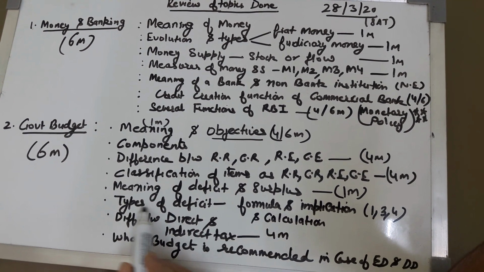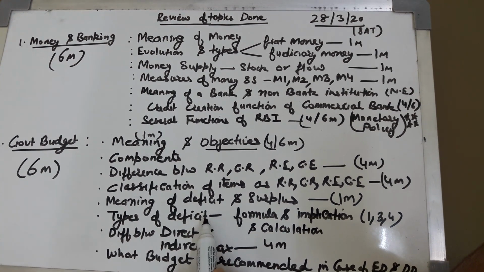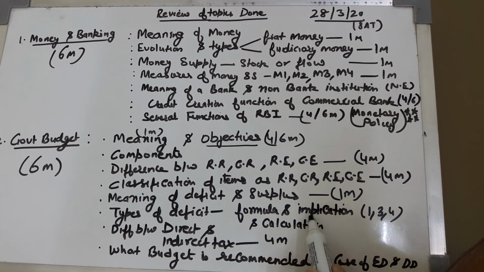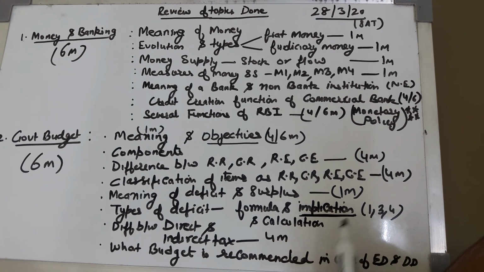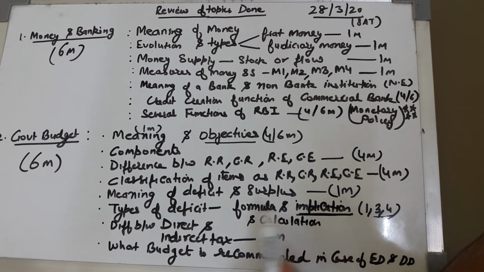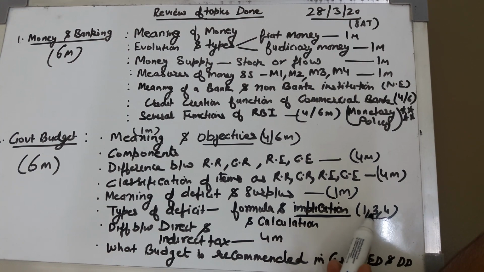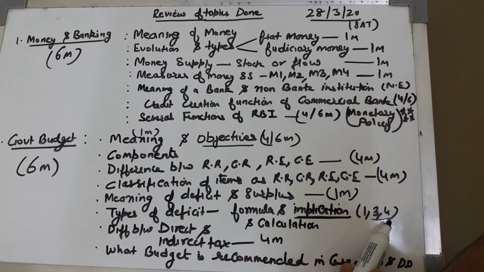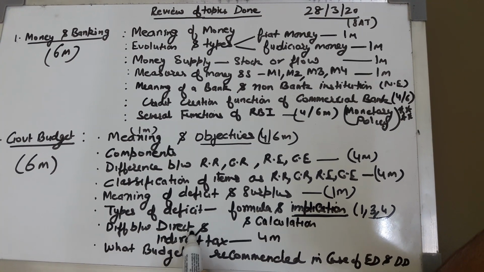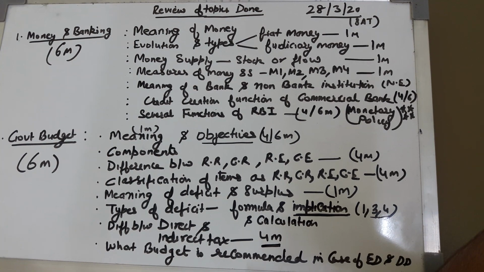Then we have done various types of deficit, which was fiscal deficit, primary deficit and revenue deficit. In each of these you have to do the formula and implication of each deficit, which can be asked as 3 to 4 mark. So if the formula comes, it will be a 1 mark question. If implications come, it will be a 3 to 4 mark question. Then next thing which is important is difference between a direct and an indirect tax. It is for 4 marks.